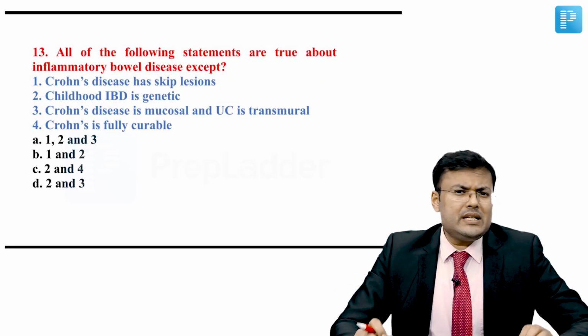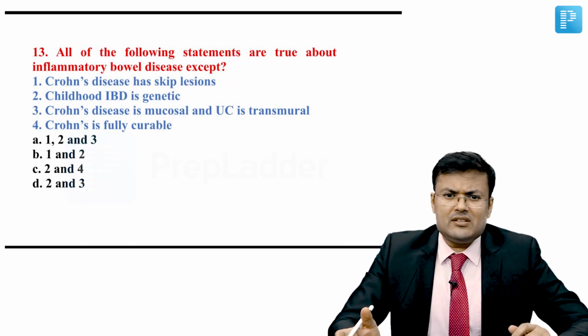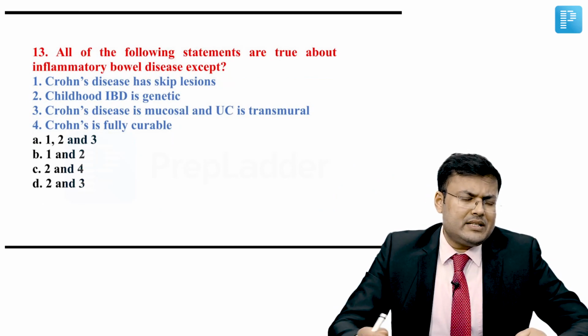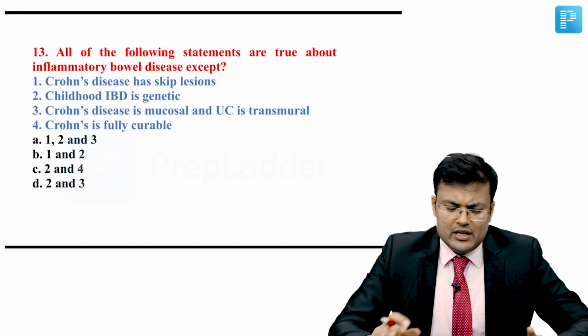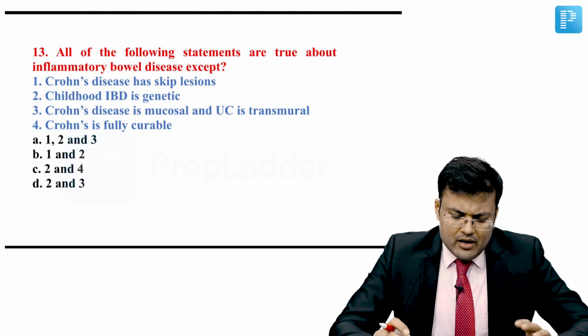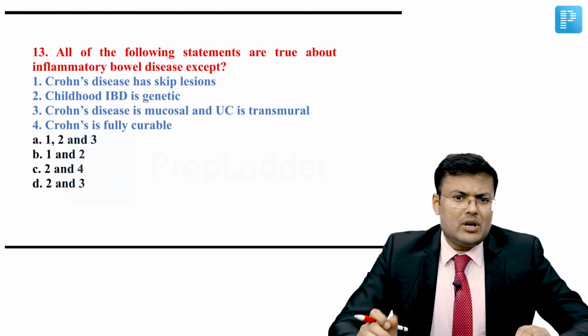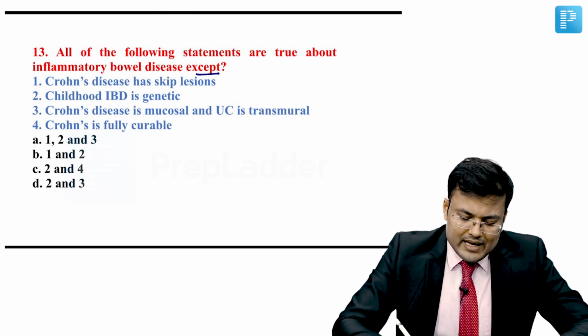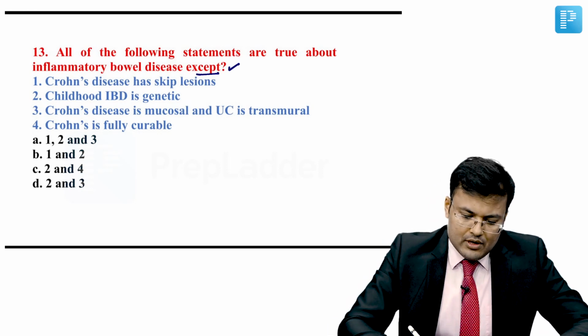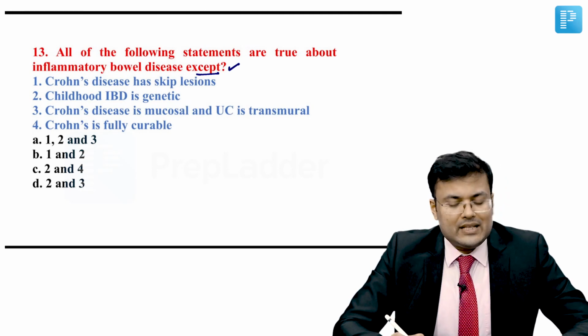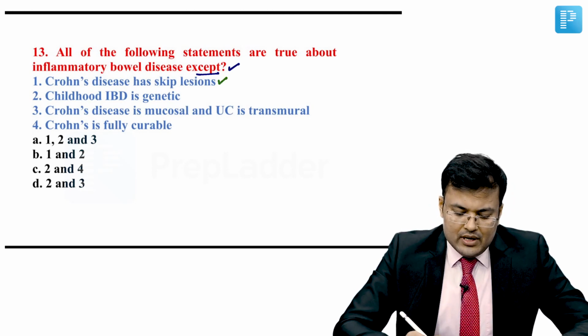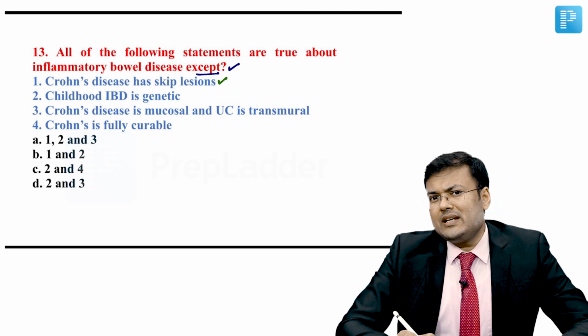Question number 13. In each and every paper, you are going to get one question related to inflammatory bowel disease, related to what? Tension pneumothorax. So see, inflammatory bowel disease. All of the following statements are true about inflammatory bowel disease except: first option, Crohn's disease has skip lesions. Yes. Childhood IBD is genetic.